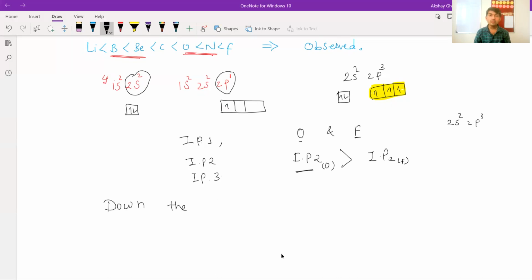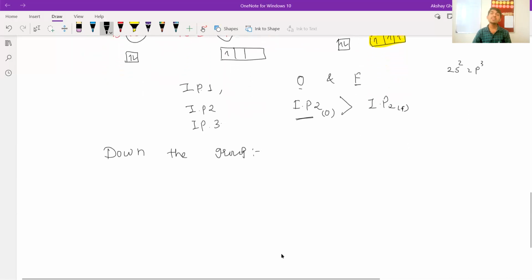Then next is down the group. What happens down the group? Down the group, size is increasing because shells are increasing. The electron is going farther and farther away. So a far electron means it is very easy to remove. So down the group, ionization enthalpy or ionization potential decreases. There is one example. I'll tell this example and we'll stop. This is the last example.